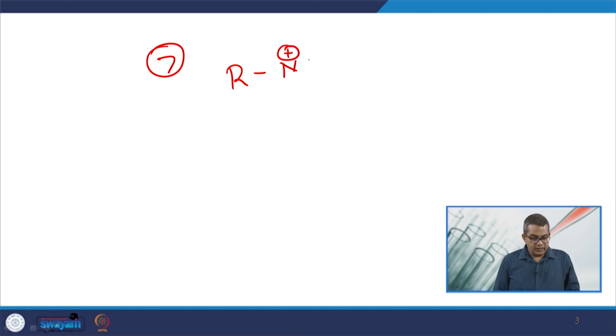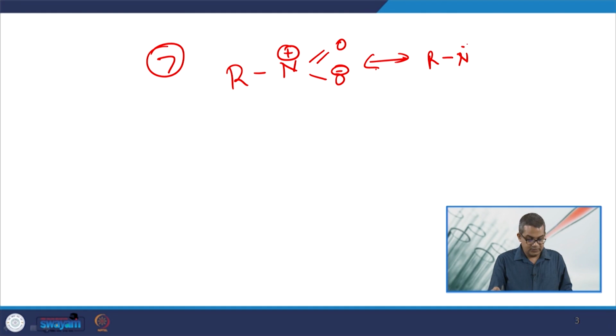Now let us take another example of this type of approach. This is again my, now there is again shifting of these things. Now you see here, this acquires the negative charge and this acquires the positive.